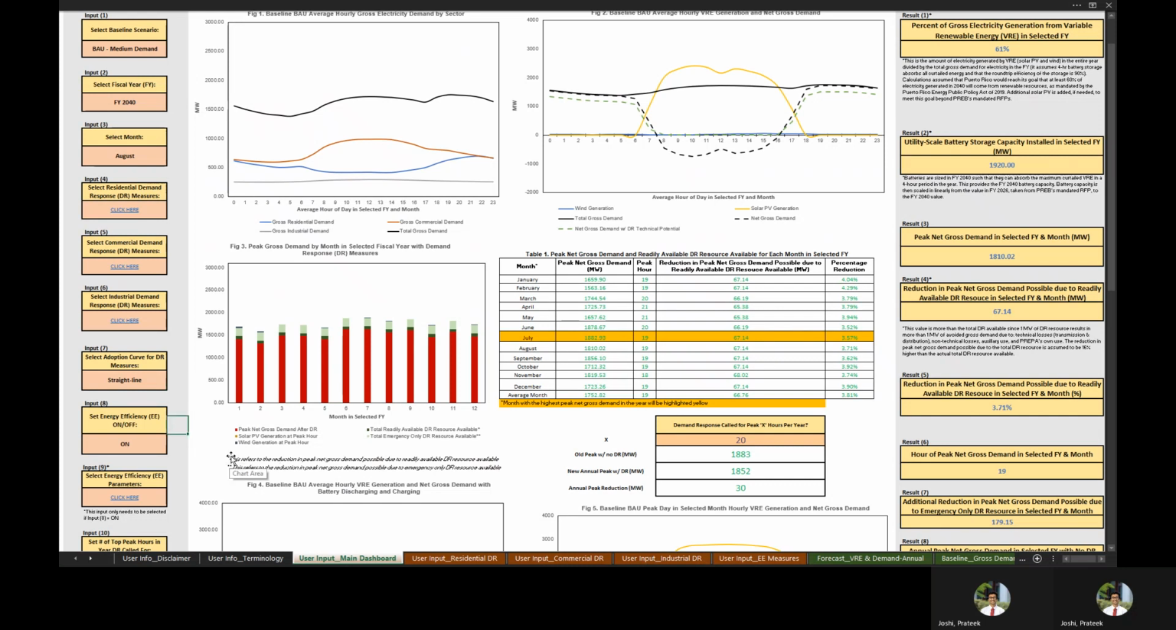Moving on down to input number 8, users can choose whether to incorporate or examine the impact of energy efficiency measures in these load profile projections shown in figure 1 and figure 2. So you can toggle that on or off. In this example, we've set that to on. And if energy efficiency measures are turned on, users can specify the details of these energy efficiency improvements by sector, residential, commercial, industrial, in input number 9.